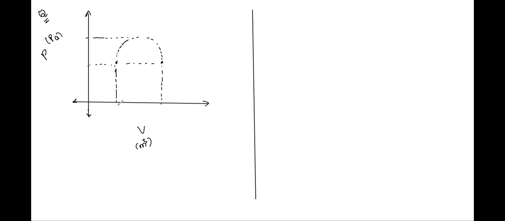At this point, volume is given as 50. Same is the case with pressure, which is also given as 50. Here, volume increases by, or wait, just a second, class.